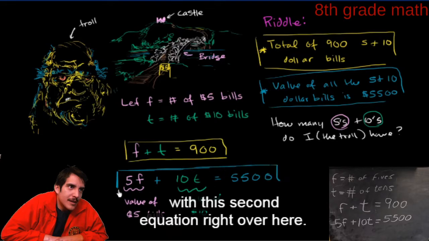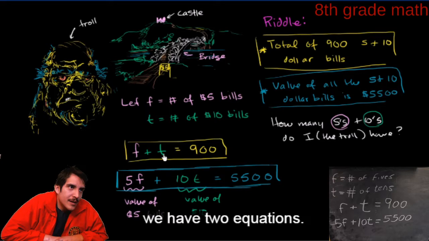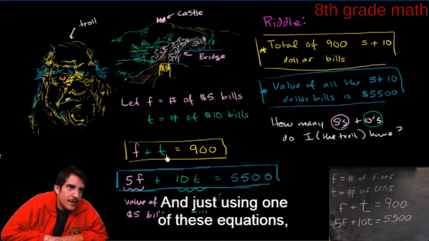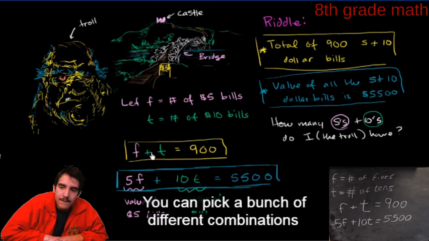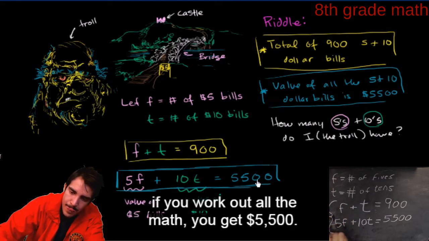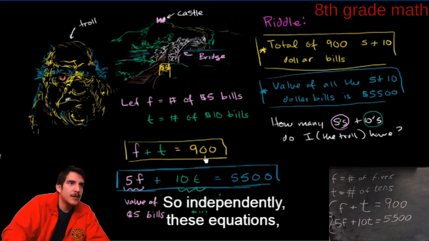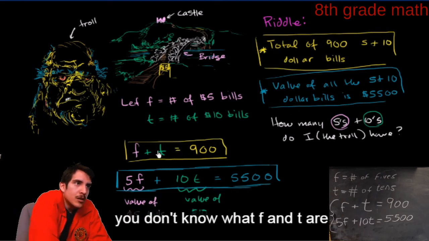So the second statement we can represent mathematically with this second equation right over here. And what we essentially have right over here, we have two equations. Each of them has two unknowns. And just using one of these equations, we can't really figure out what f and t are. You can pick a bunch of different combinations that add up to 900 here. You could pick a bunch of different combinations where if you work out all the math, you get 5,500 here. So independently, with these equations, you don't know what f and t are.